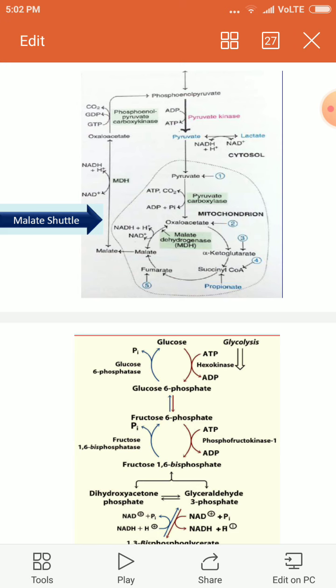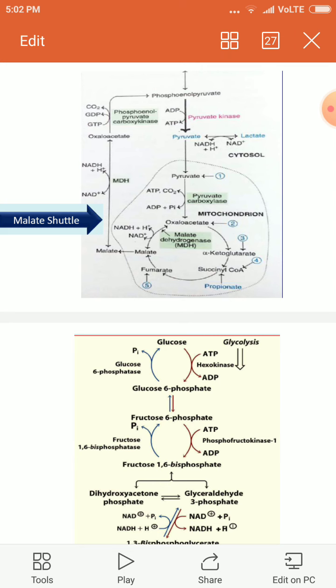So the combined action of pyruvate carboxylase and phosphoenol pyruvate carboxykinase carries out this first bypass reaction, that is the formation of pyruvate to oxaloacetate to phosphoenol pyruvate.